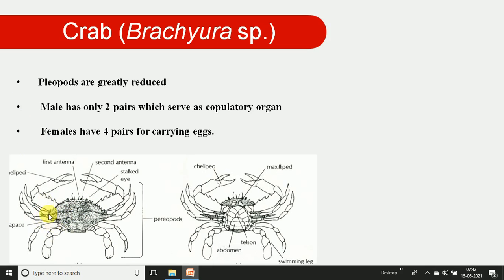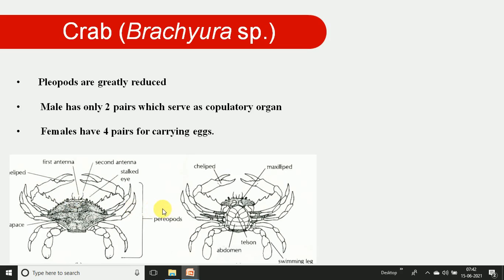The very first appendage is developed as chelipeds, well developed for a grabbing function, and in other legs the chelae are absent. At the anterior portion of the carapace there are well developed stalk eyes.